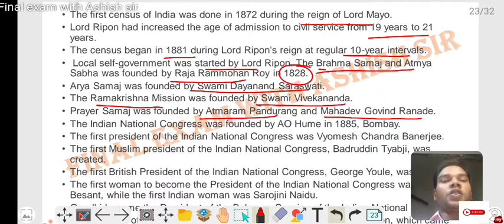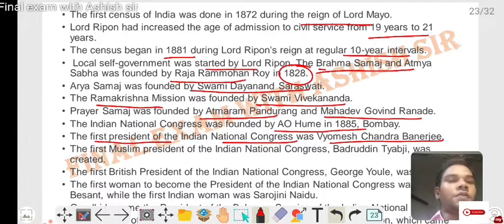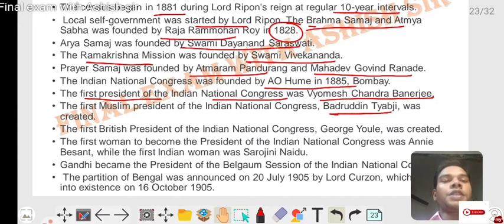The Indian National Congress was founded by A.O. Hume in 1885 in Bombay. The first president of the Indian National Congress was Womesh Chandra Banerjee. The first Muslim president was Badruddin Tyabji. The first British president was George Yule. The first woman to become president of the Indian National Congress was Annie Besant.